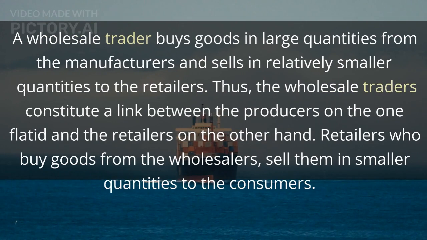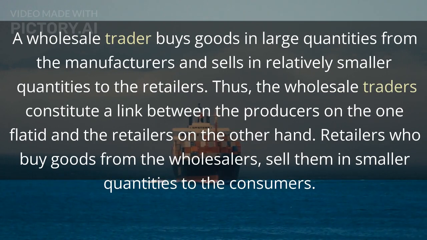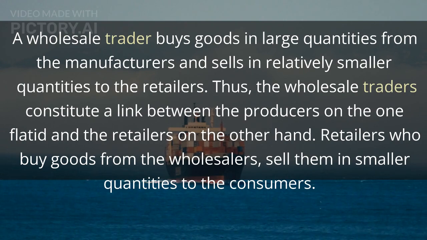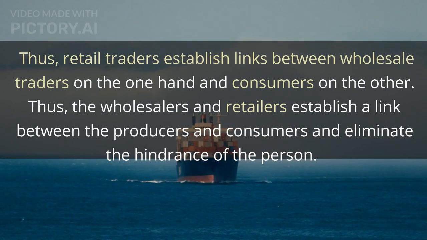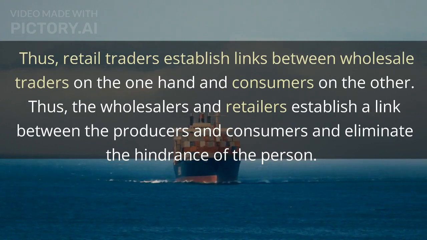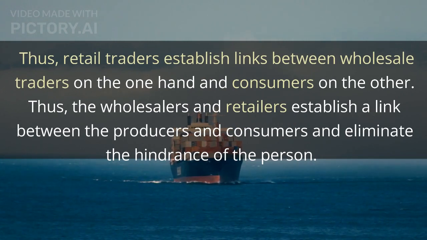A wholesale trader buys goods in large quantities from the manufacturers and sells in relatively smaller quantities to the retailers. Thus, the wholesale traders constitute a link between the producers on the one hand and the retailers on the other hand. Retailers who buy goods from the wholesalers sell them in smaller quantities to the consumers. Thus, retail traders establish links between wholesale traders on the one hand and consumers on the other. Thus, the wholesalers and retailers establish a link between the producers and consumers and eliminate the hindrance of the person.